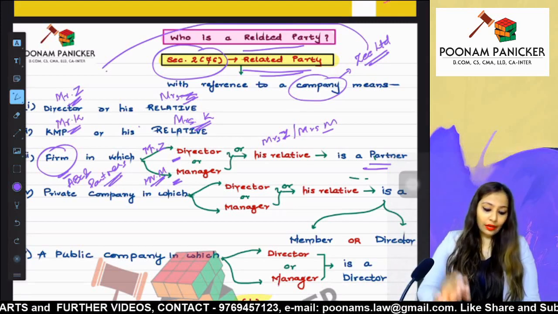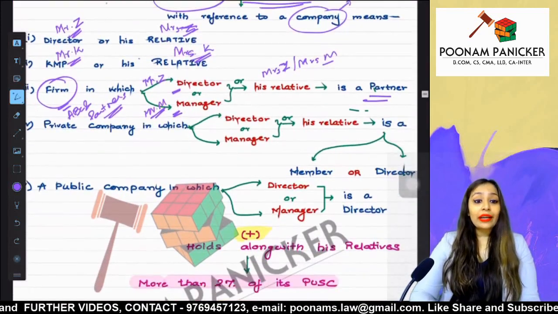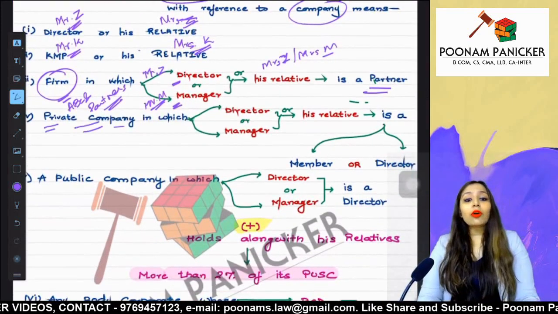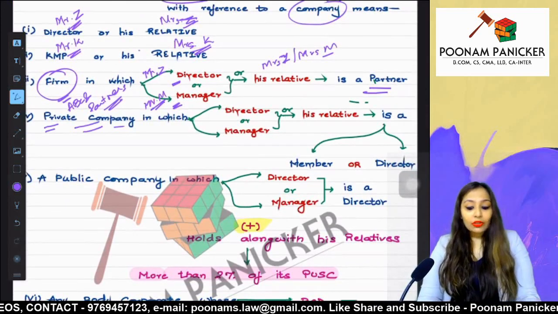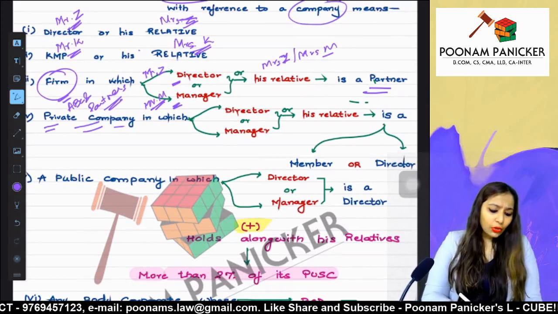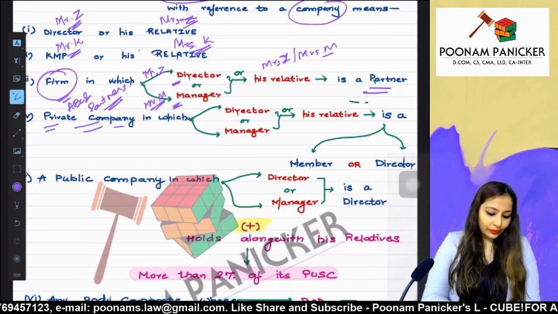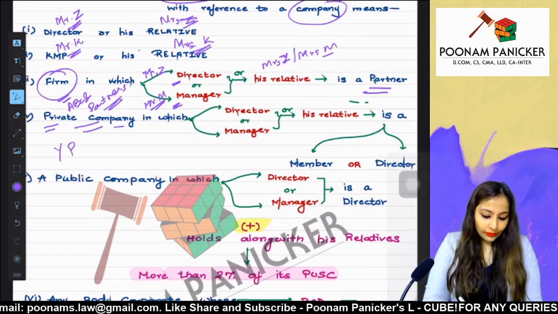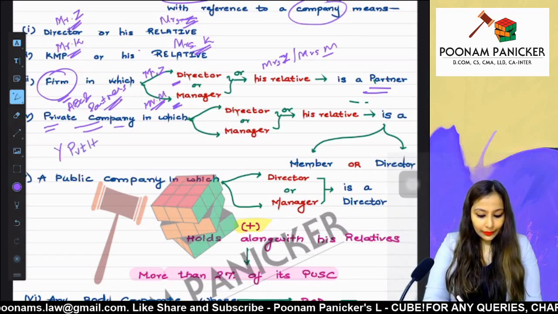Fine. Now, let us go ahead and see the fourth variant of a related party, which is talking about a private company. Let us call this private company Y Private Limited.